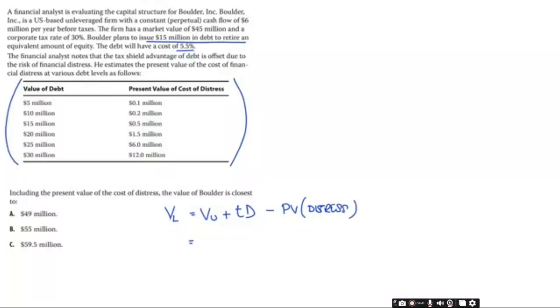So value of unlevered, we are already told, is 45, plus tax rate times the value of debt, which is 15, minus the present value of the cost of distress. 15 million is here. Cost of distress are 0.5. That's going to give us 49.